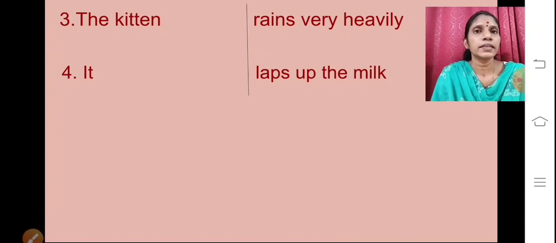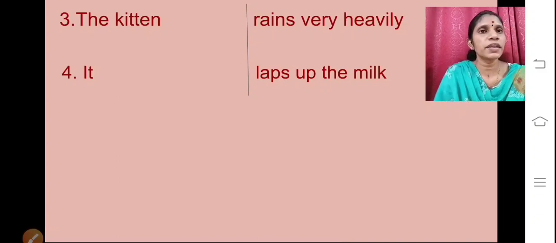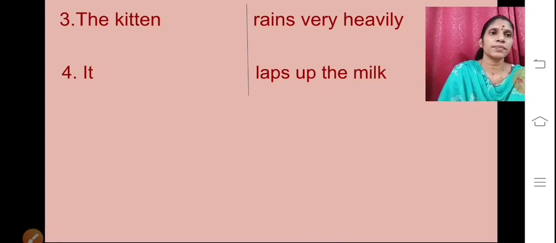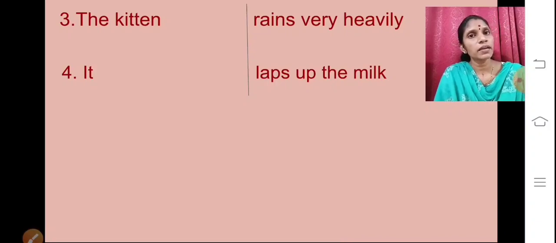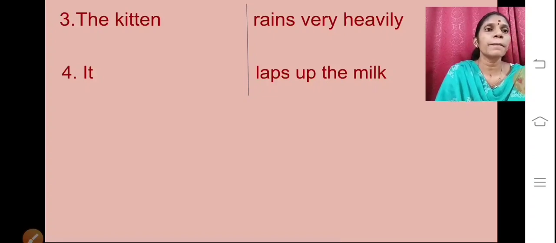The kitten. In column A, it is given the kitten, and in column B, it is given rains very heavily. Again in column A, it is given it, and in column B, it is given laps up the milk.